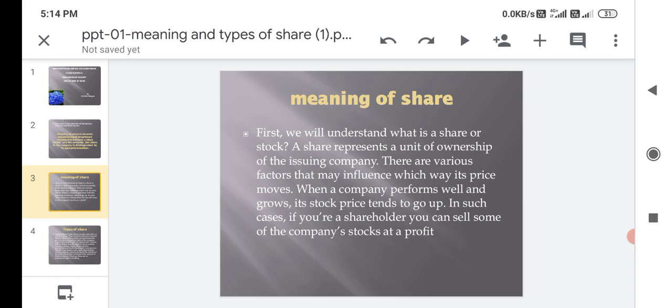A share represents a unit of ownership of the issuing company. There are various factors that may influence which way its price moves. When a company performs well and grows, its stock price tends to go up. In such a case, if you are a shareholder, you can sell some of the company stocks at a profit.